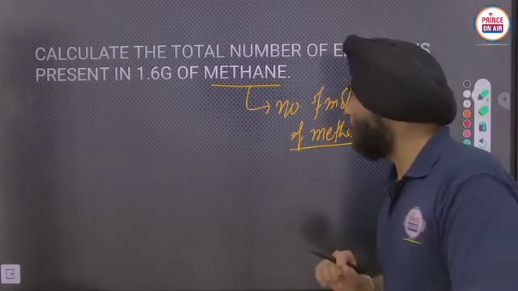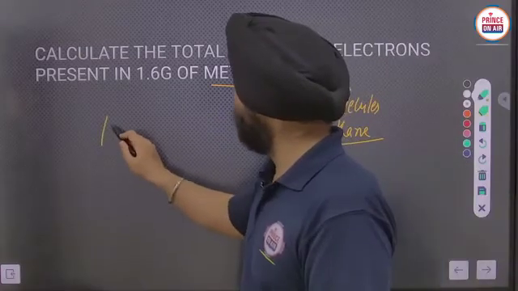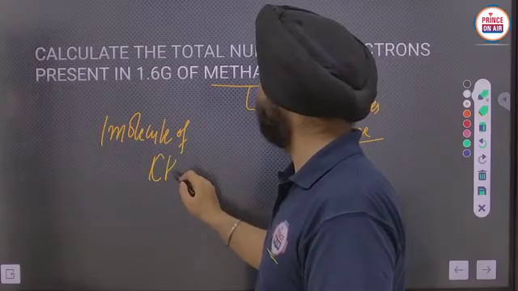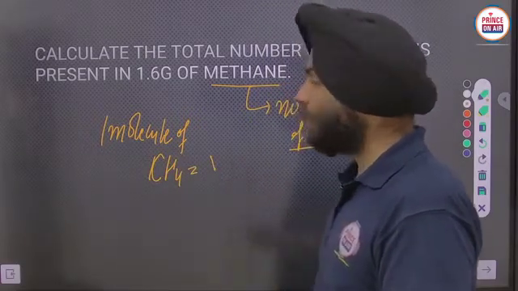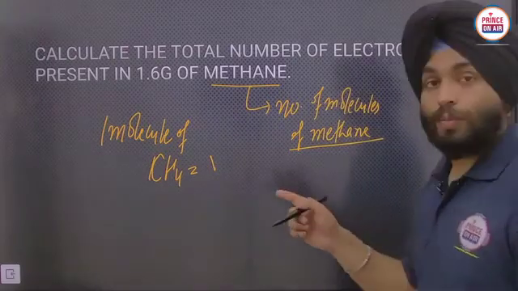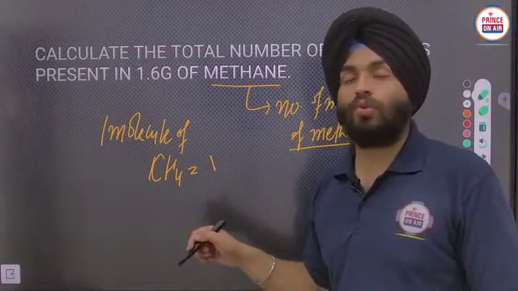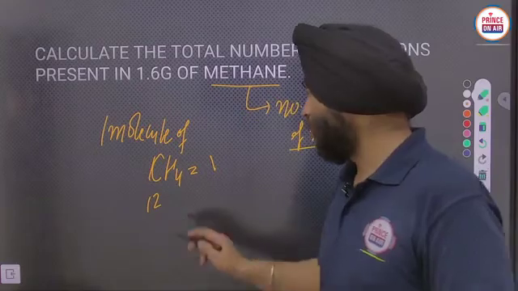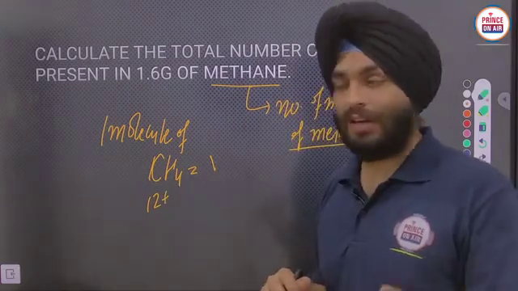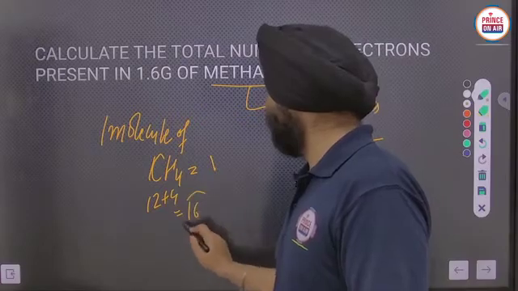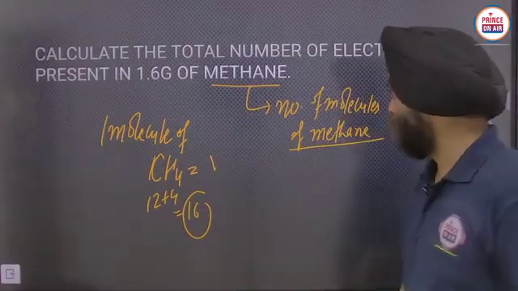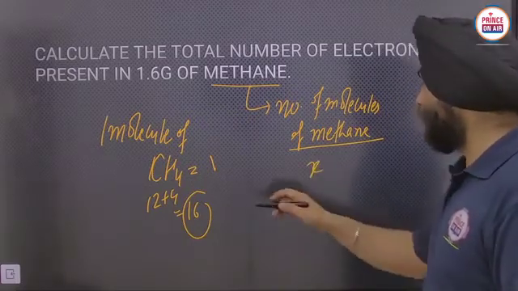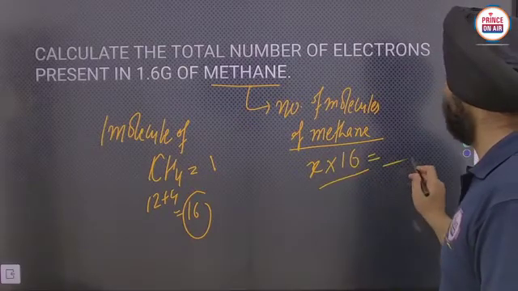Have you calculated it? Now move on: one molecule of methane, CH4, will carry how many electrons? It should be equal to the number of their atomic numbers. The atomic number of carbon is 6, so carbon will carry 6 electrons. Hydrogen is 1, so 4 hydrogens will carry 4 electrons. So the total number of electrons in one molecule of methane will be 10. For example, if the number of molecules is X, we just multiply it by 10, and then we will get the number of electrons.